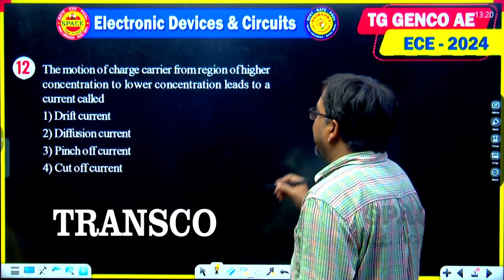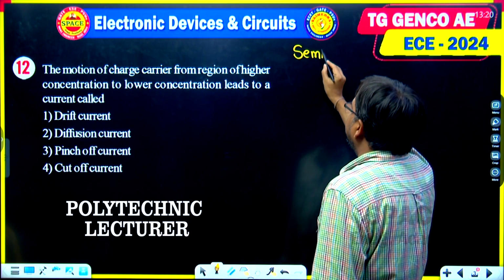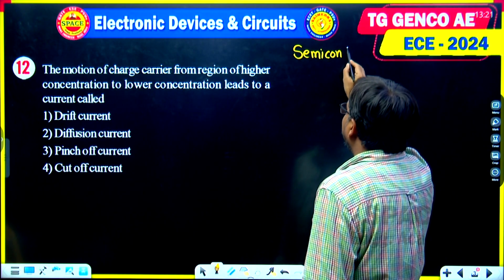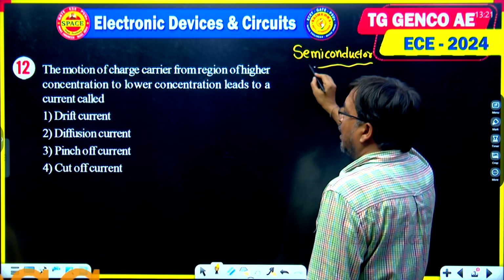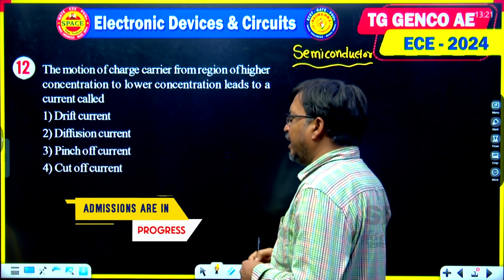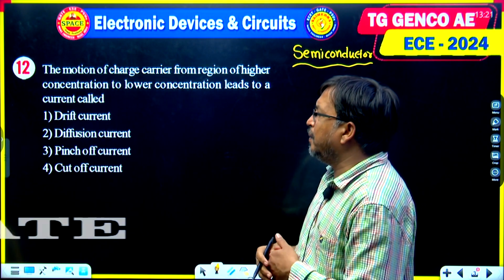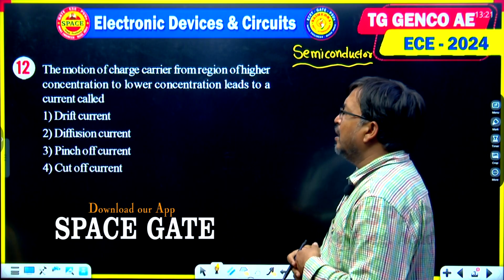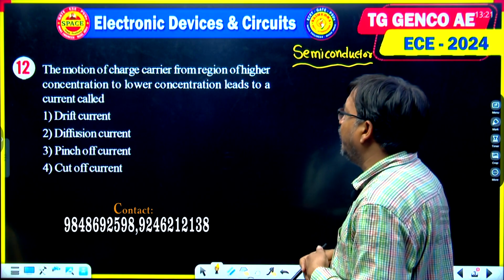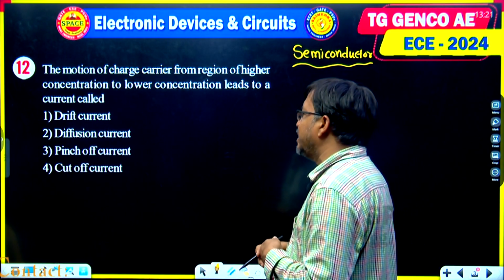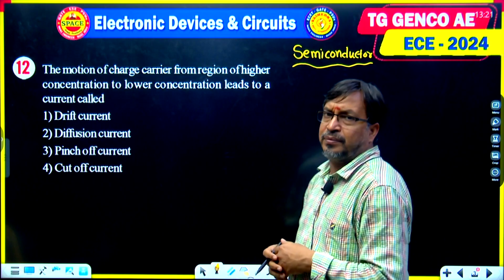This is also a semiconductor related question. The semiconductor theory question is asking about different types of currents: drift current, diffusion current, pinch current, cutoff current. So what is the question? Question number 12 in the master question paper. The motion of a charge carrier from a region of higher concentration to lower concentration leads to dash current.